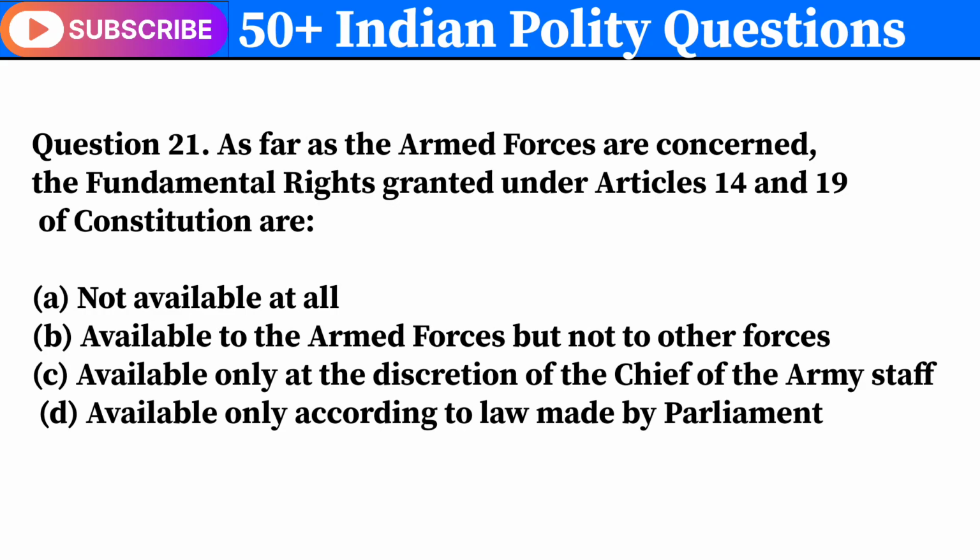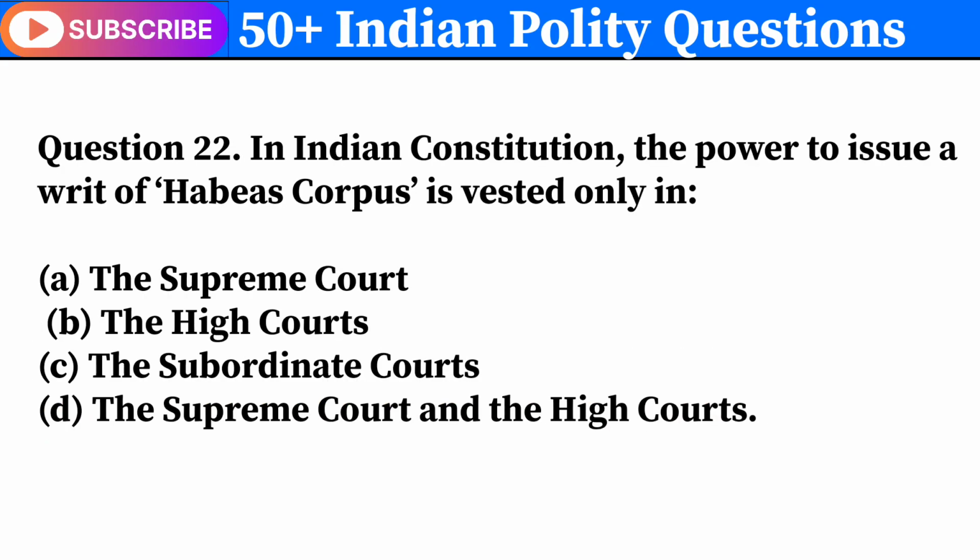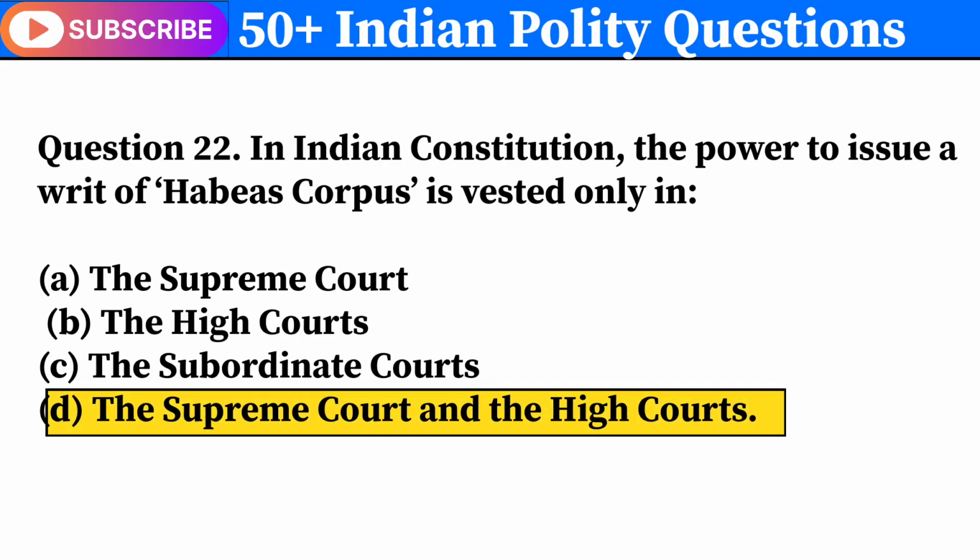Question 21. As far as the armed forces are concerned, the fundamental rights granted under Articles 14 and 19 of the Constitution are. Correct answer is D. Available only according to law made by Parliament. Question 22. In Indian Constitution, the power to issue a writ of habeas corpus is vested only in. Correct answer is D. The Supreme Court and the High Courts.